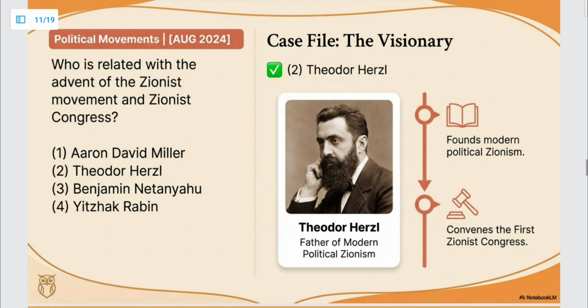नेक्स्ट, अगस्त 24 का है. हु इज़ रिलेटेड विद द एडवेंट ऑफ द जियोनिस्ट मूवमेंट एंड द जियोनिस्ट कांग्रेस? सो इट वाज थियोडोर हर्ल्स, who was responsible for the Zionist movement. ठीक है, he is considered to be the founder of modern political Zionism and he had convened the first Zionist Congress.